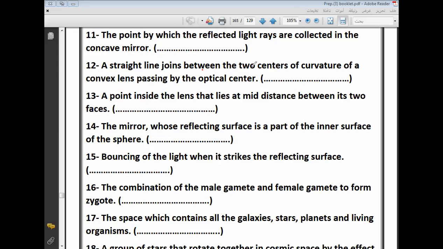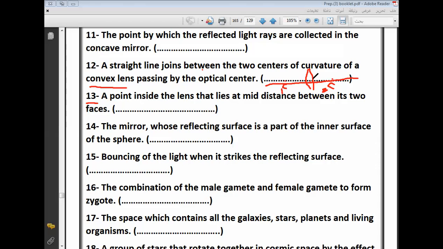A straight line joining the two centers of curvature of a convex lens passing by the optical center. If I have the optical center here, and these are the two centers of curvature, C number 1 and C number 2, the straight line passing by the two centers of curvature and the optical center is called the principal axis. Principal axis. Thanks, Minna. Muhammad, number 13.